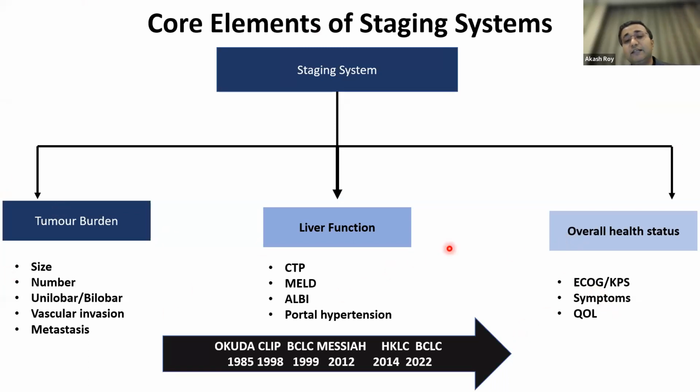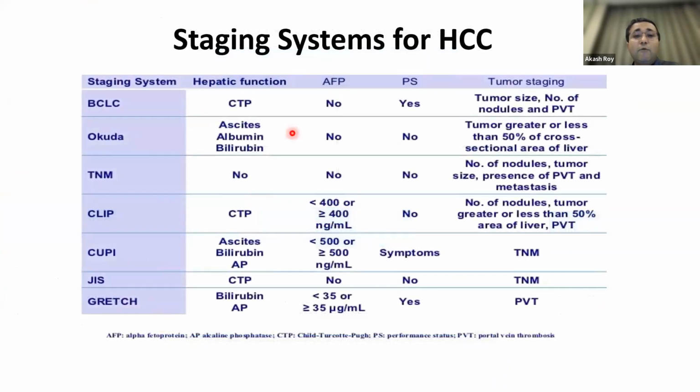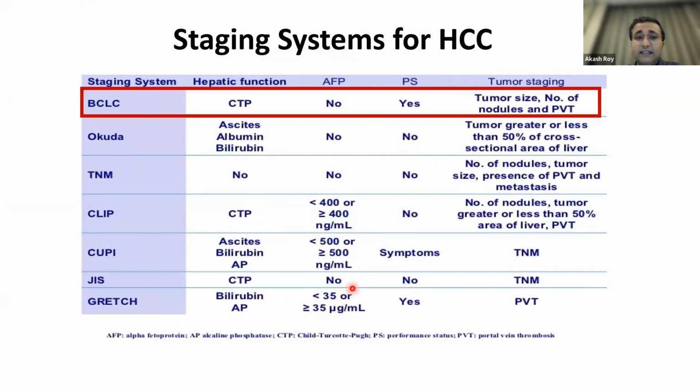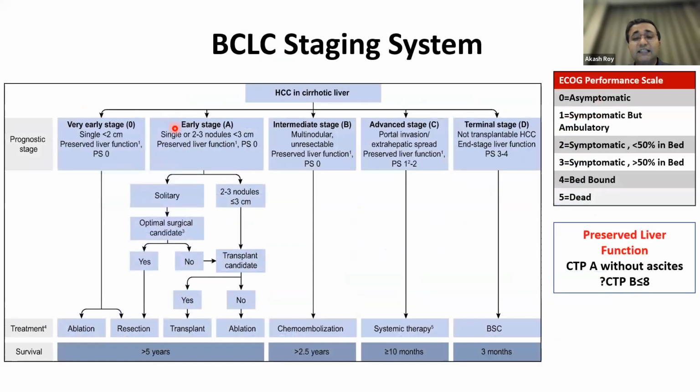So because of these three reasons, over the years, there have been multiple systems that have come up in the management of HCC. These systems all incorporate various tumor sizes and hepatic functions, and some of them also tend to include the alpha-fetoprotein levels, which is a marker for HCC. But the most important and most commonly used staging system is the Barcelona Clinic Liver Cancer staging system, which has been used predominantly for staging and management of patients with HCC. So this is what the traditional BCLC algorithm looks like.